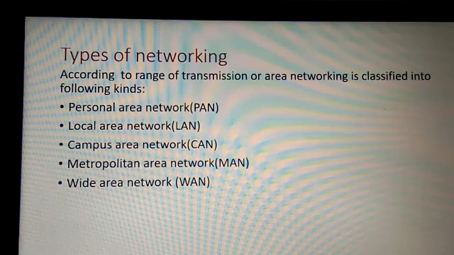Now what is all this? It is personal area network, local area network, campus area network, metropolitan area network and the wide area network.